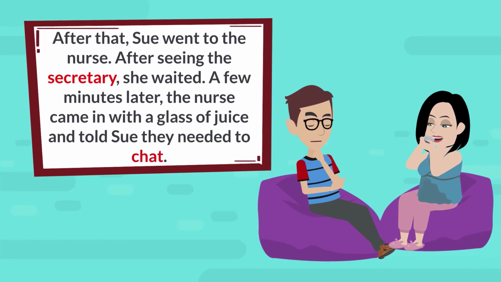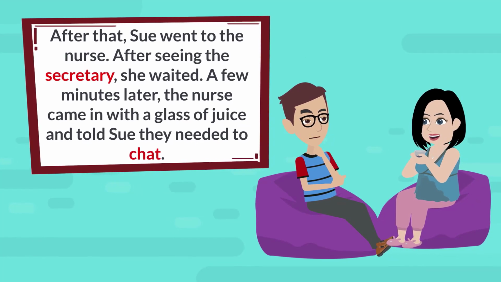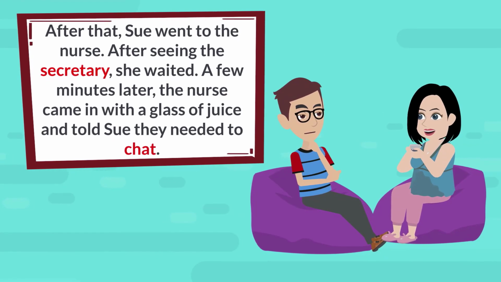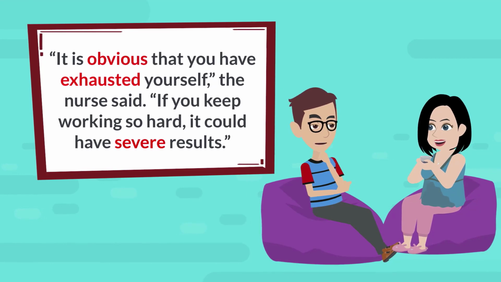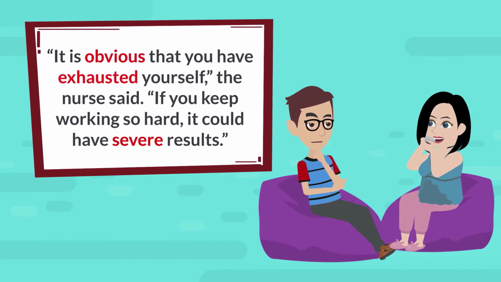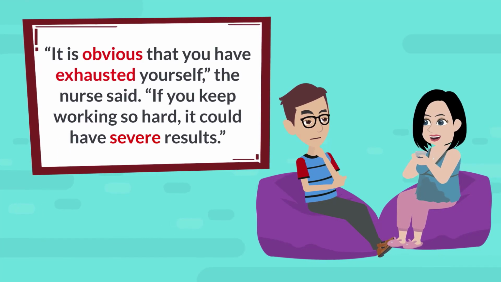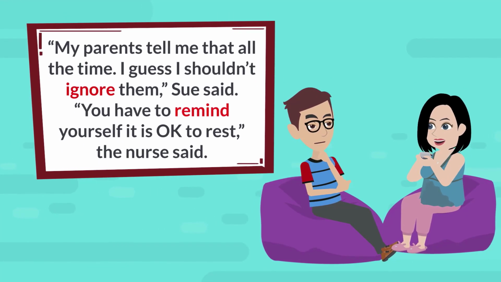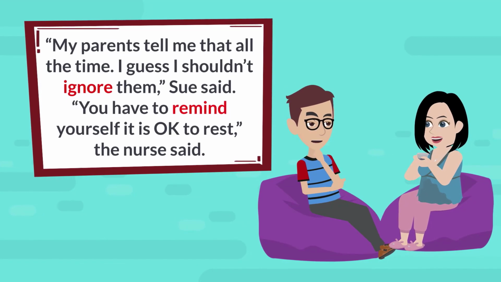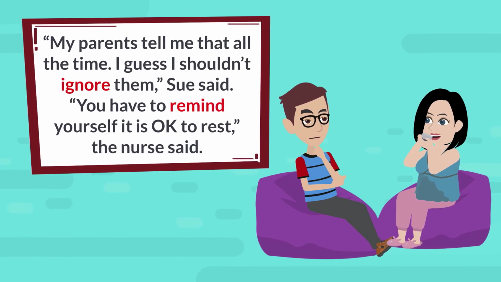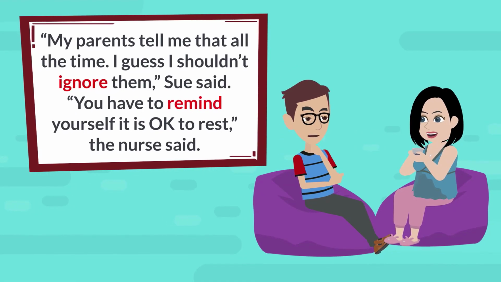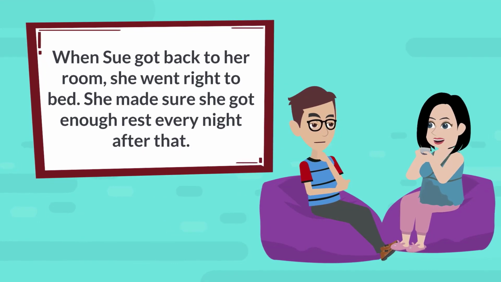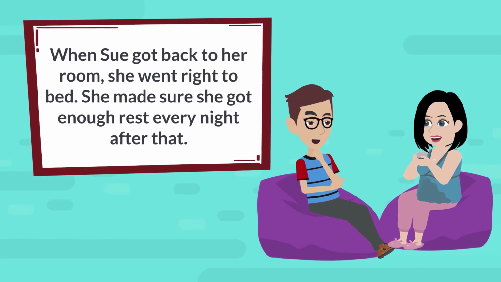After seeing the secretary, she waited. A few minutes later, the nurse came in with a glass of juice and told Sue they needed to chat. "It is obvious you have exhausted yourself," the nurse said. "If you keep working so hard, it could have severe results." "My parents tell me that all the time. I guess I shouldn't ignore them," Sue said. "You have to remind yourself it is okay to rest," the nurse said. When Sue got back to her room, she went right to bed. She made sure she got enough rest every night after that.